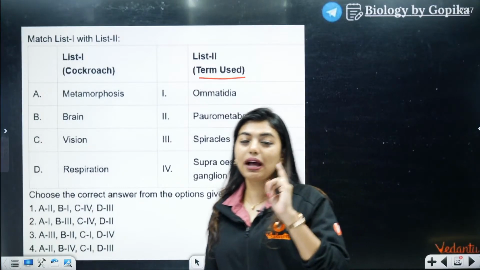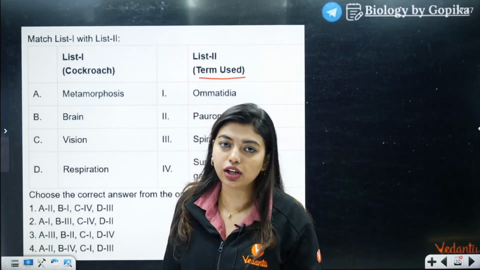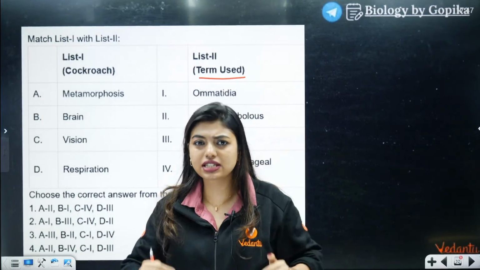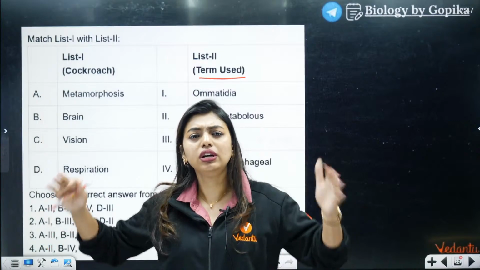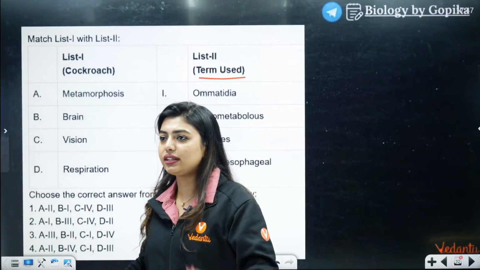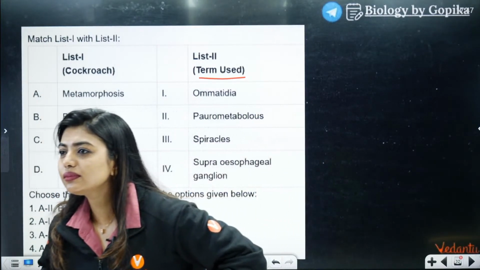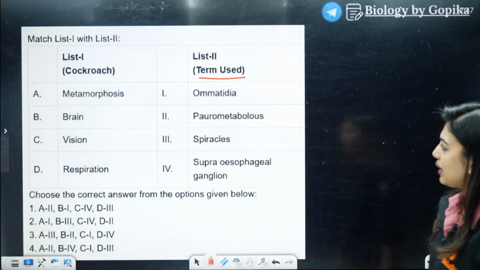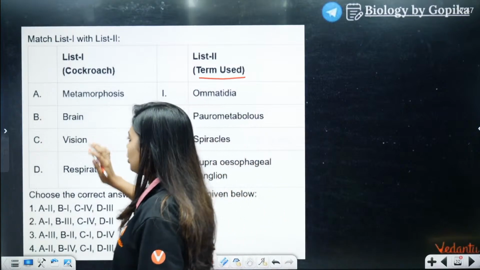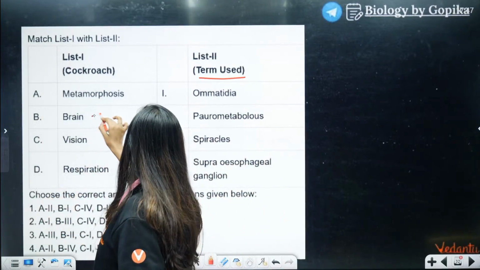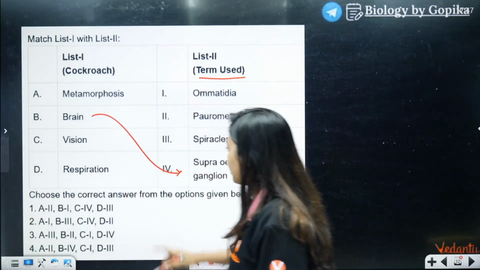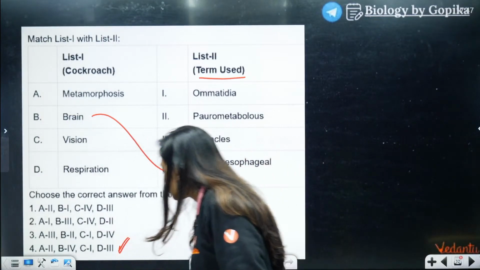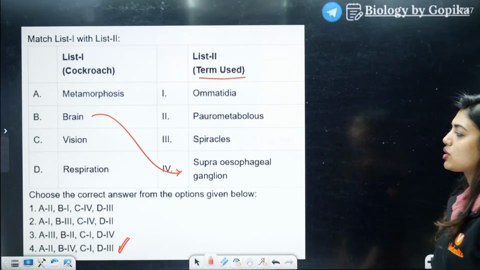I've always told you in maths the following: please be smart. Don't sit and solve A, B, C, D. If any one you're thoroughly sure about, if that option is coming, go for that. What's going to be the answer, students? See, the one trick that you can use is brain, supraesophageal ganglion, B4. Where is B4? Only in option number 4. So this is going to be the answer.